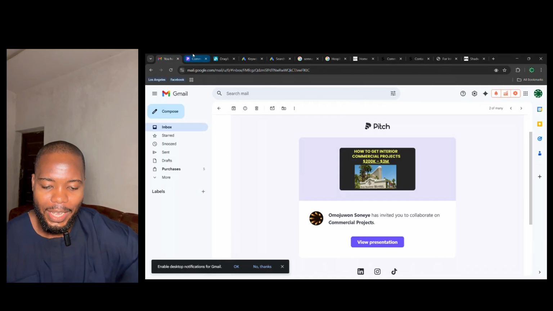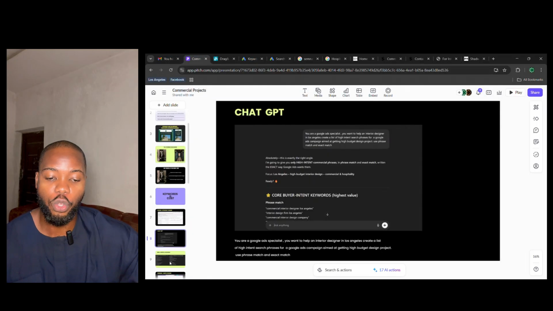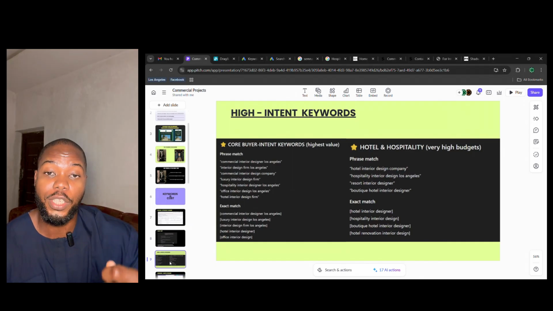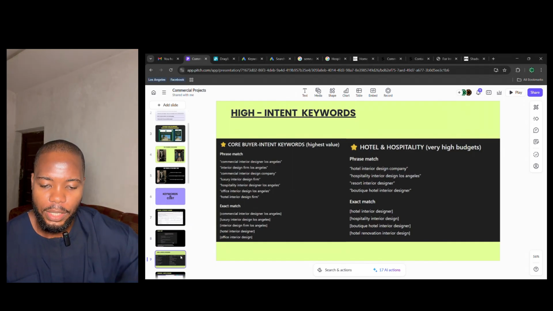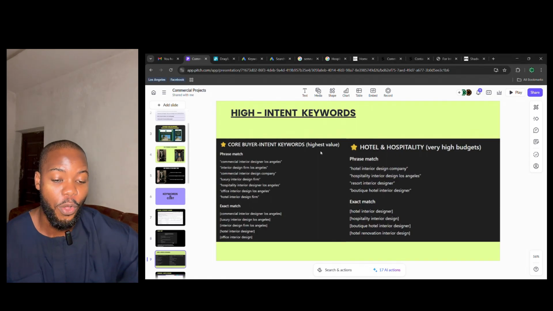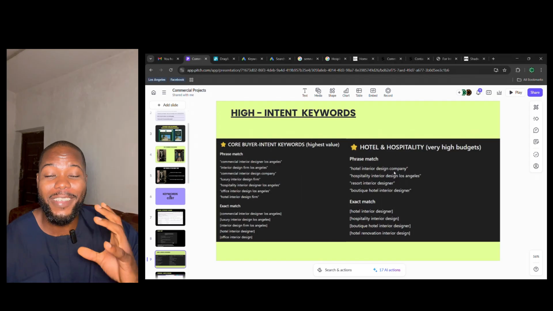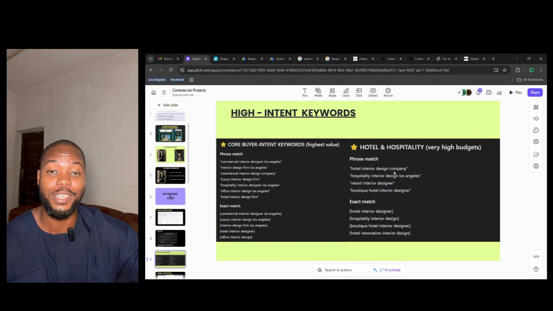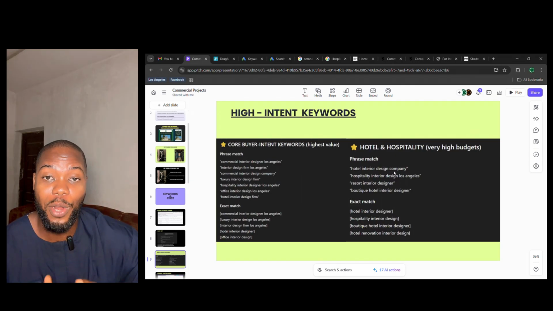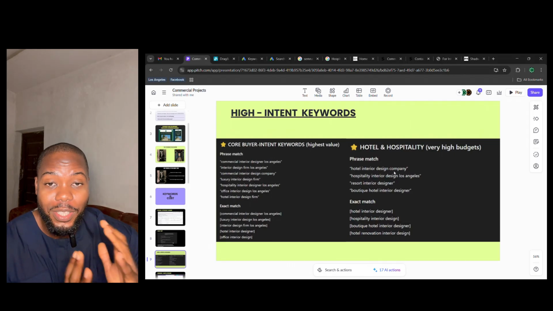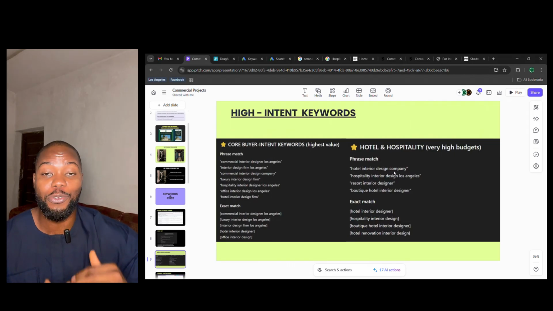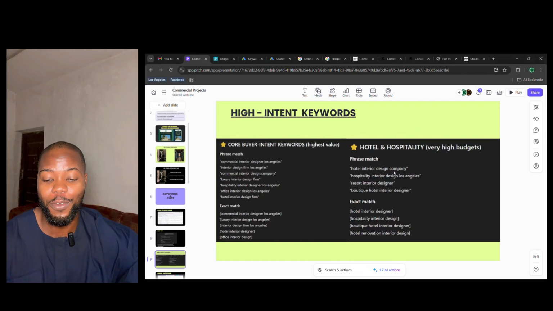Now these are examples of the keywords that you want to rank for when you're trying to get hotel businesses. Keywords such as commercial interior designers in LA, interior design firms in LA, commercial interior design. These are specific keywords. Next one says hotel interior design companies, hospitality interior design. These are very specific keywords. People that search for these keywords are not casually looking for random things. They know what they're looking for. It's Google Ads, you show up on the top, people search for this keyword.